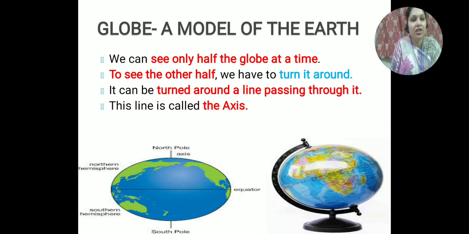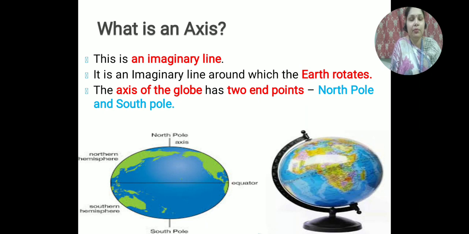This is the line which is passing through the globe, and on that line only the globe rotates. And the earth is divided by the largest parallel line, which is known as the equator, and which divides the earth into two parts, the northern hemisphere and the southern hemisphere.